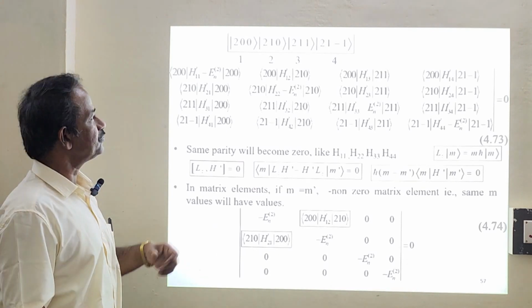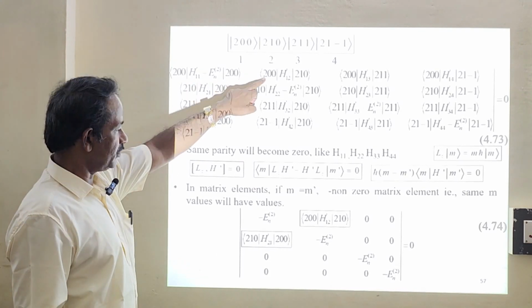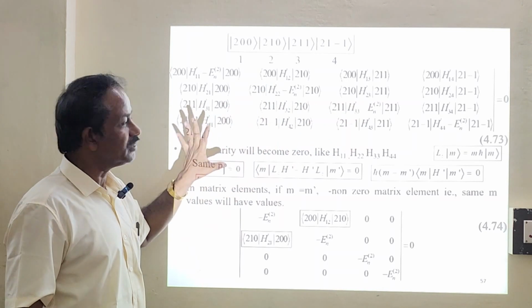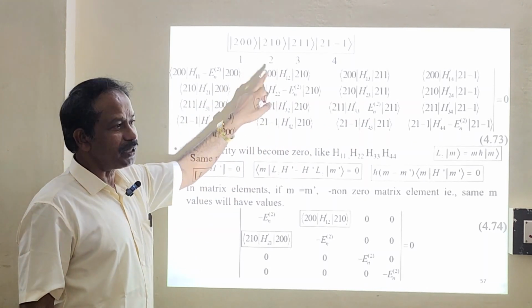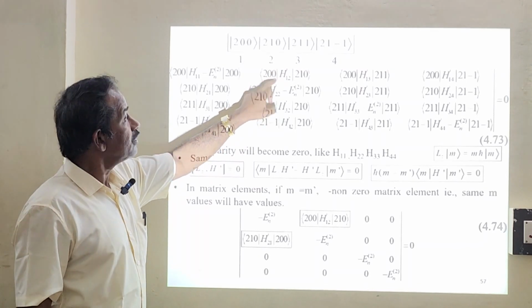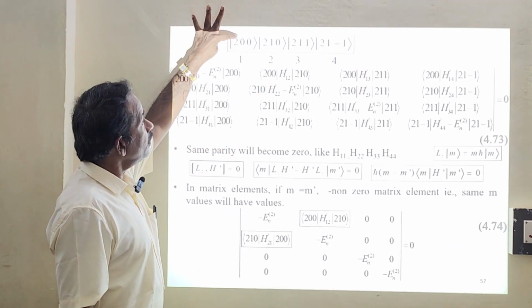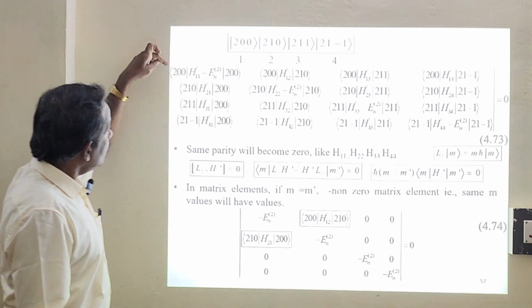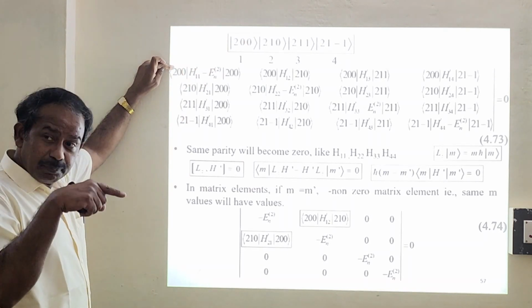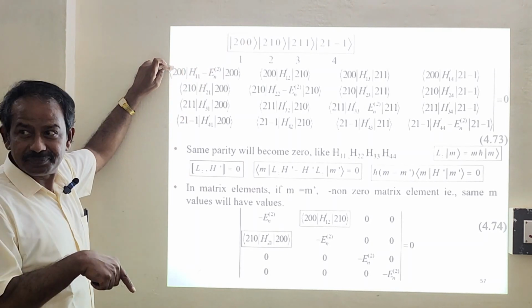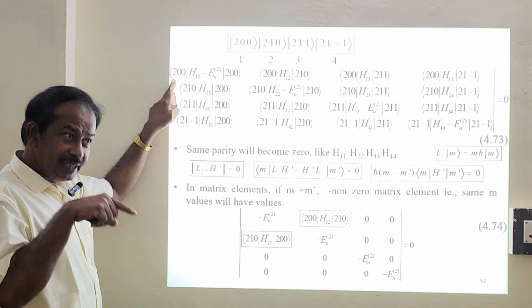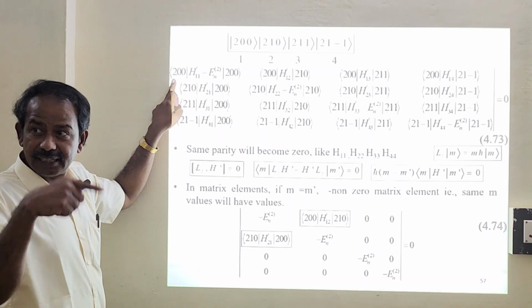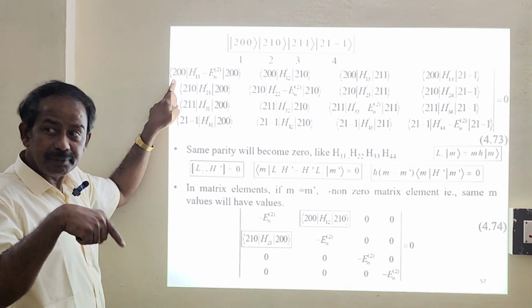Suppose we consider the second one. Already we have done the diagonal elements. We will go for the second one. Just tell me whether M equals M prime or not. This is your M prime. See here, this is your N, L, M, and the corresponding bra will be N prime, L prime, M prime. This is N, L, M, and the corresponding bra will be N prime, L prime, M prime.